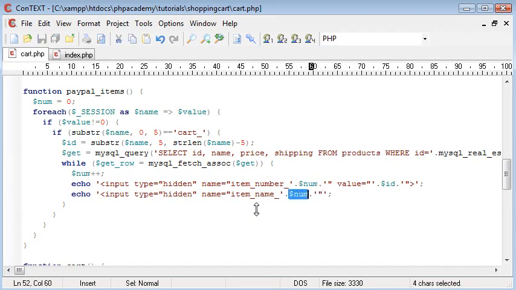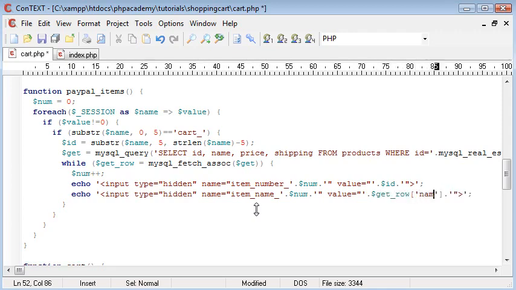This will be 1, this will be 1, then this will be 2, and this will be 2. But now after this we can add our individual item names. So this is going to be value equals, and again concatenate on the item name, which is get row name.